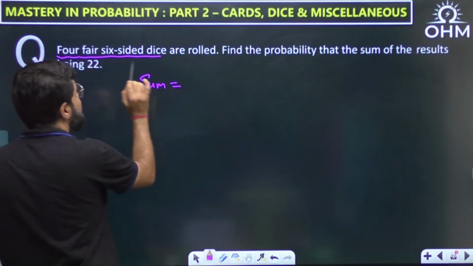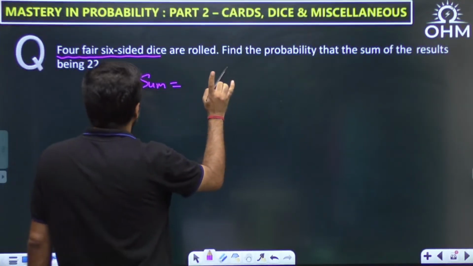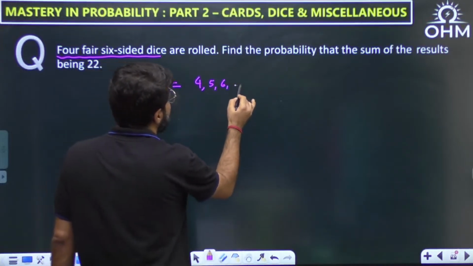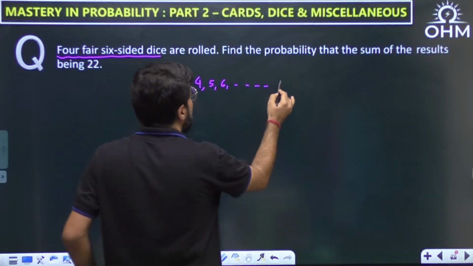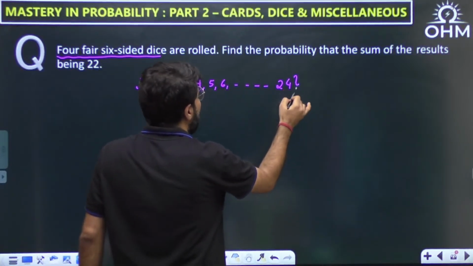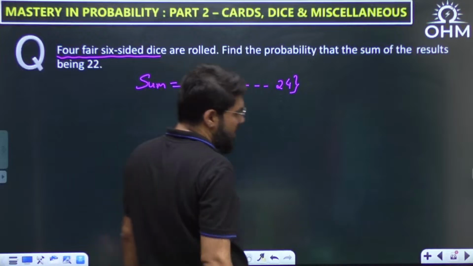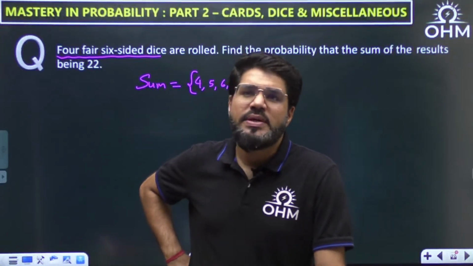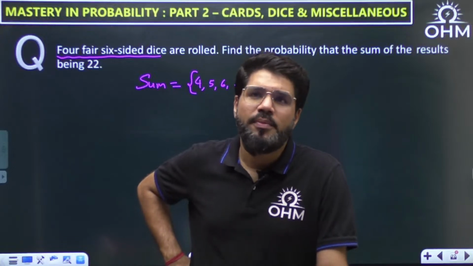When there are 4 dice, the minimum sum is 1, 1, 1, 1, minimum 1 on every die. So the minimum sum is 4, then it would be 5, 6, etc. The maximum value of the sum is 6, 6, 6, 6, which is 24. So this is the range of the sum. There can be any sum between 4 and 24. And I repeat, the question on the sum of 4 dice will normally be lengthy.